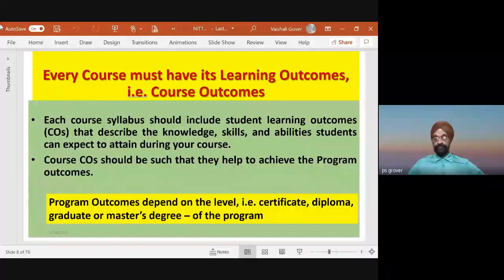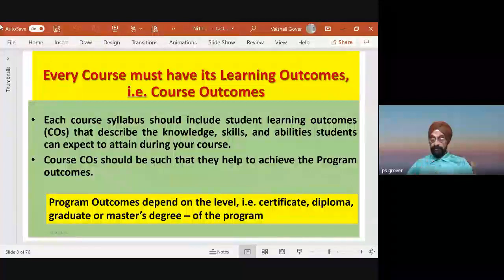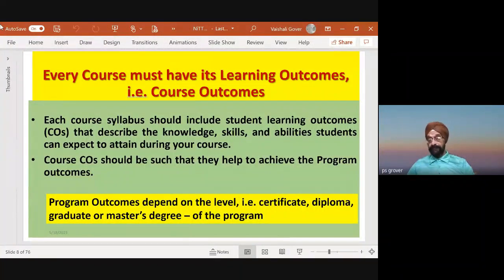It may be a program in pharmacy, engineering, management and so on. Each course syllabus should include student learning outcomes and describe their knowledge, which means whatever syllabus you prepare for any paper must specify what is to be learned.